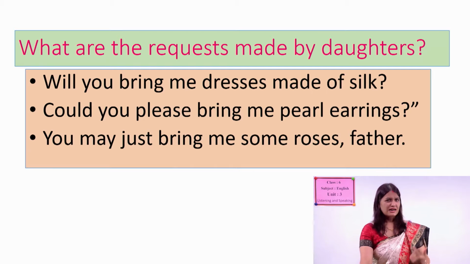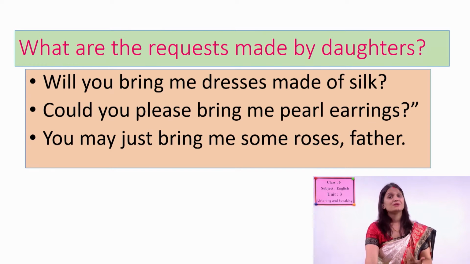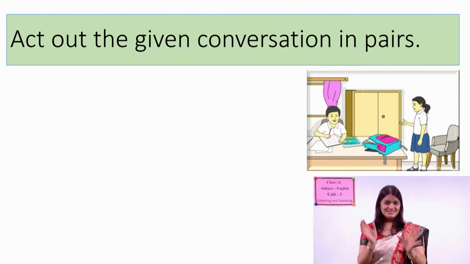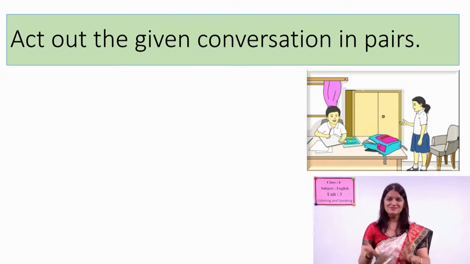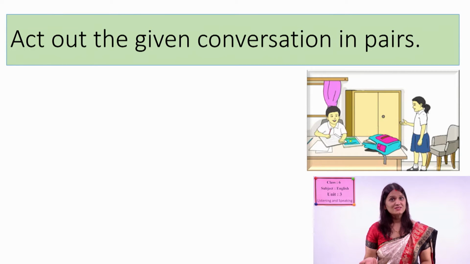Okay, so you have got the idea how we can make requests to some extent, right? So let's move ahead. Here is one conversation. What do you see in the picture? Maybe 2 persons are there. One is busy doing things, another one is making some request, right?